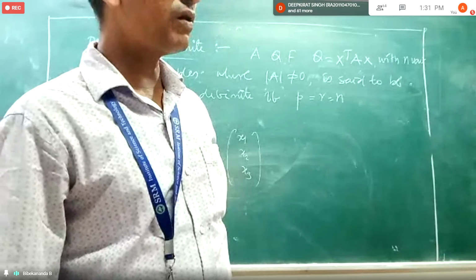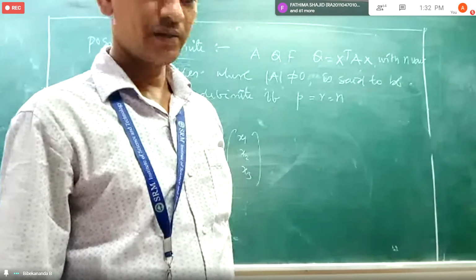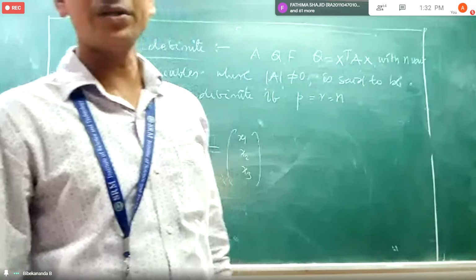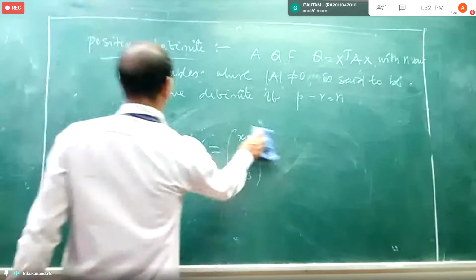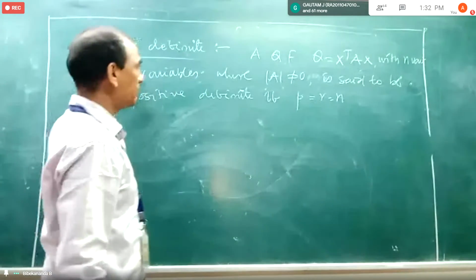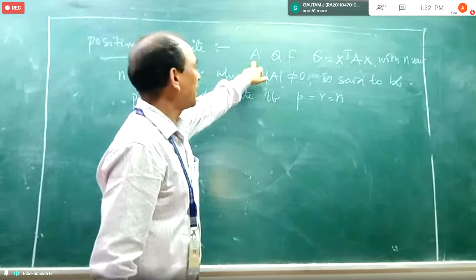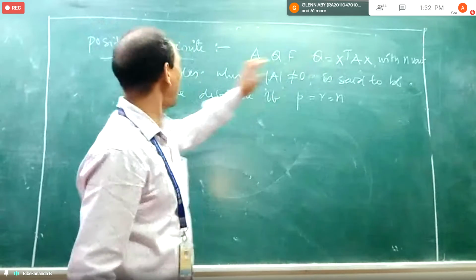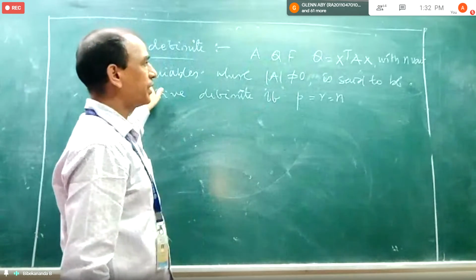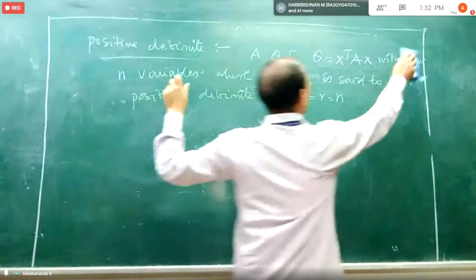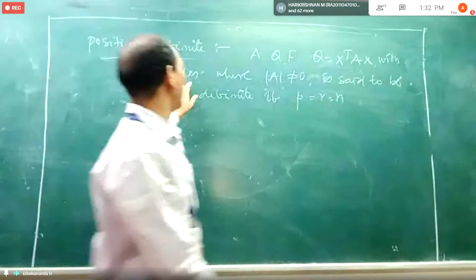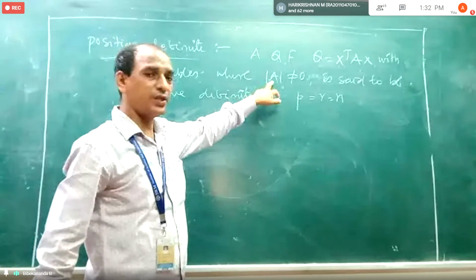What will be the order of the matrix A? N cross N. Okay. Now come to this definition. The quadratic form Q equal to X transpose AX with n variables, where the determinant is non-zero.